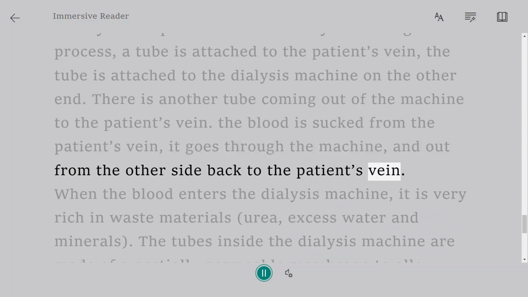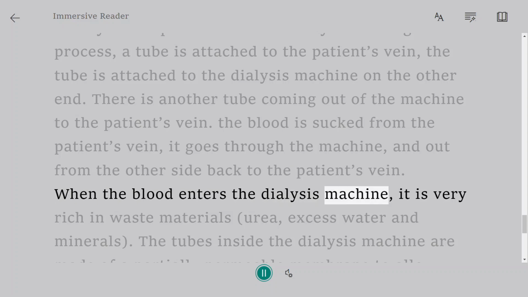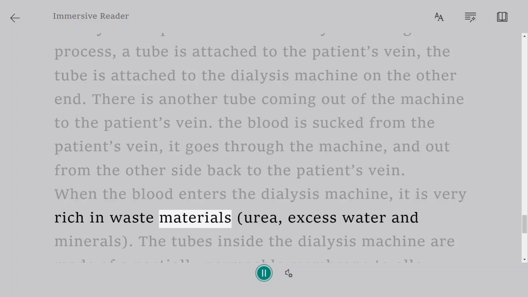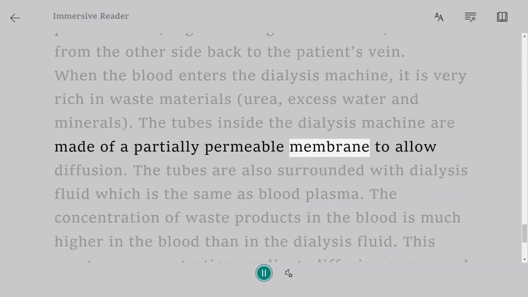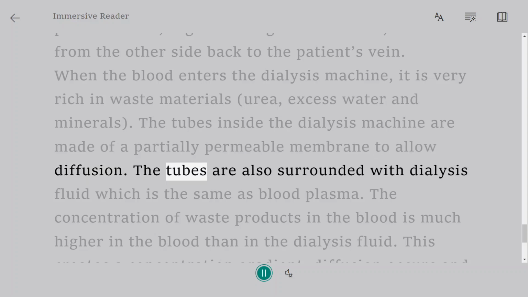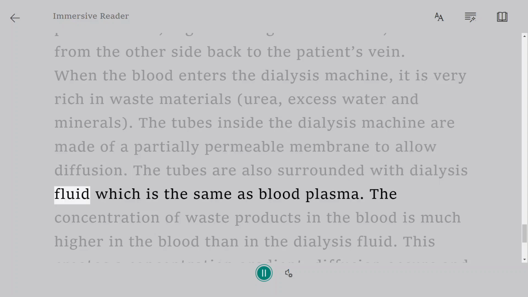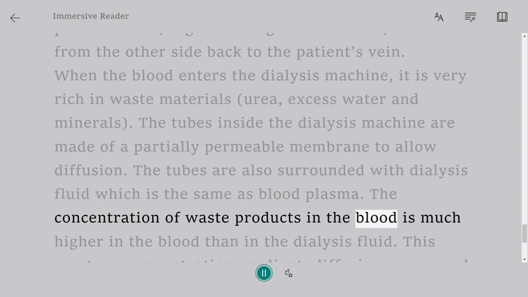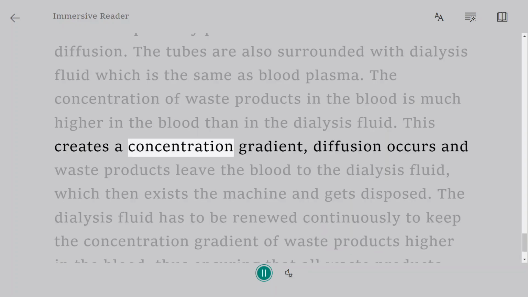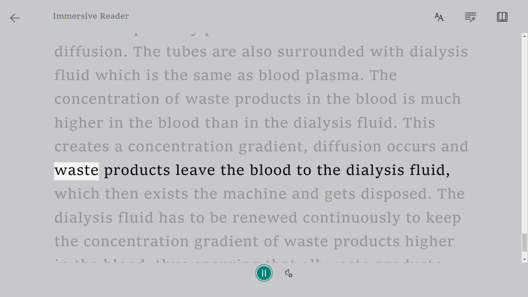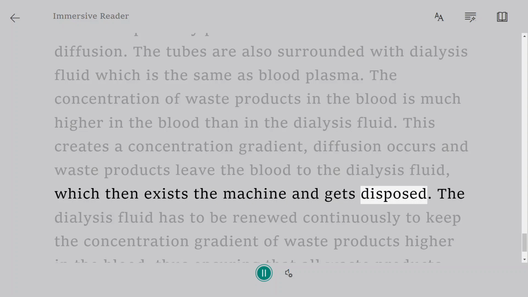When the blood enters the dialysis machine, it is very rich in waste materials, urea, excess water, and minerals. The tubes inside the dialysis machine are made of a partially permeable membrane to allow diffusion. The tubes are also surrounded with dialysis fluid, which is the same as blood plasma. The concentration of waste products is much higher in the blood than in the dialysis fluid. This creates a concentration gradient. Diffusion occurs and waste products leave the blood to the dialysis fluid, which then exits the machine and gets disposed.